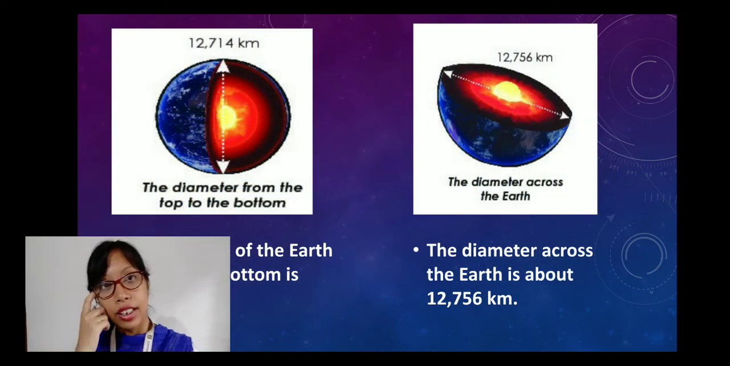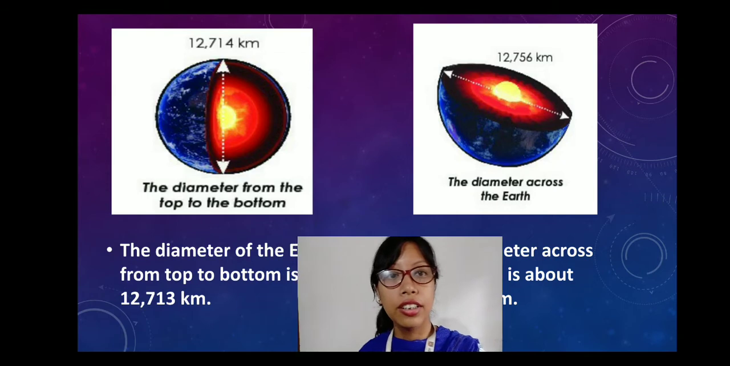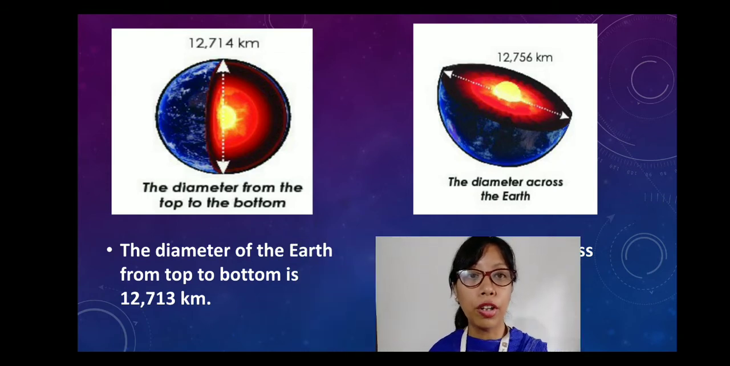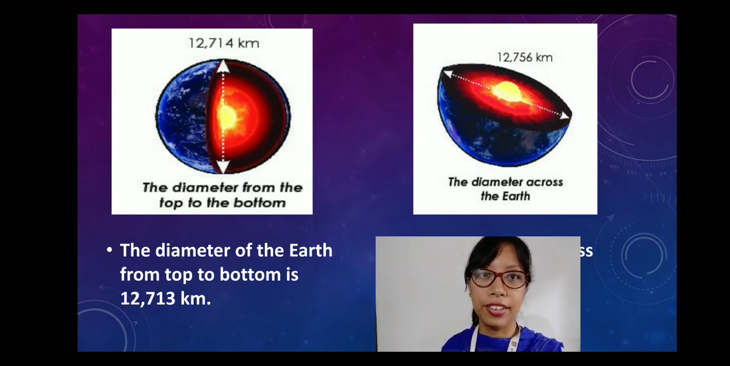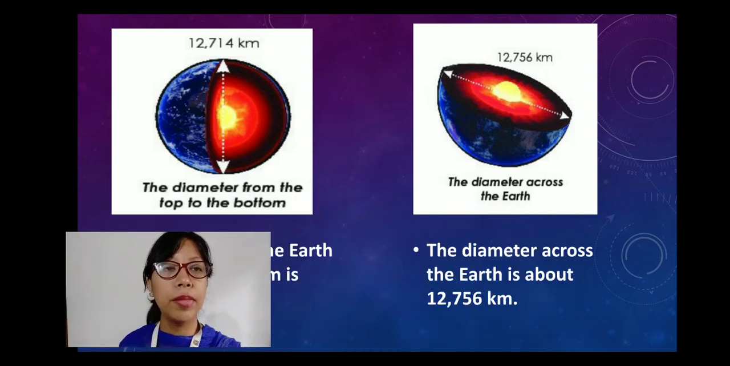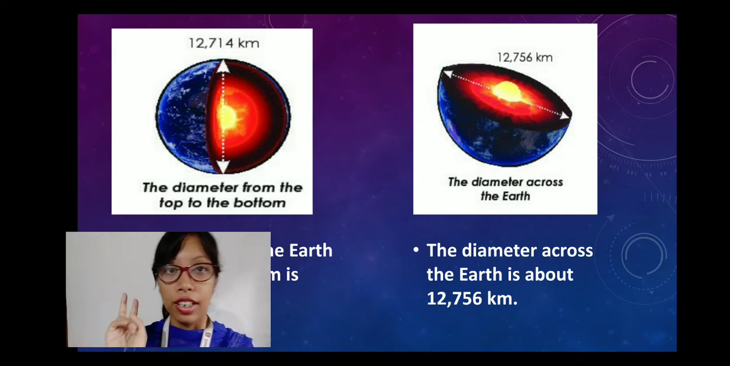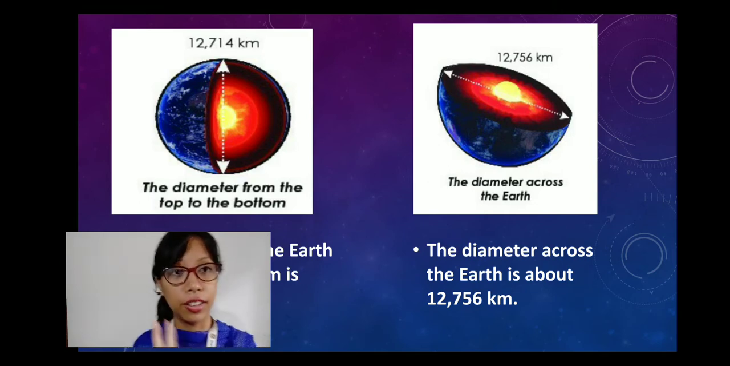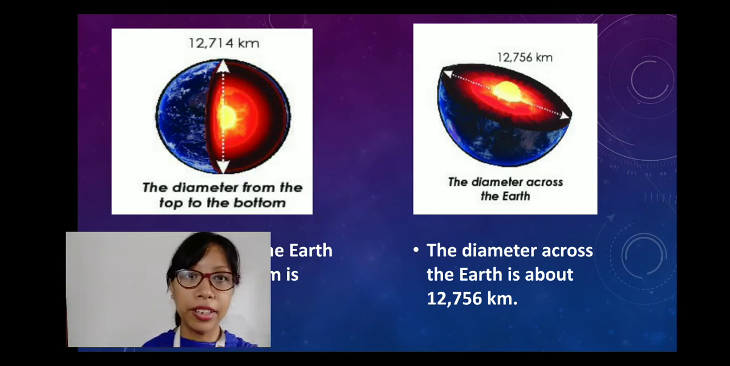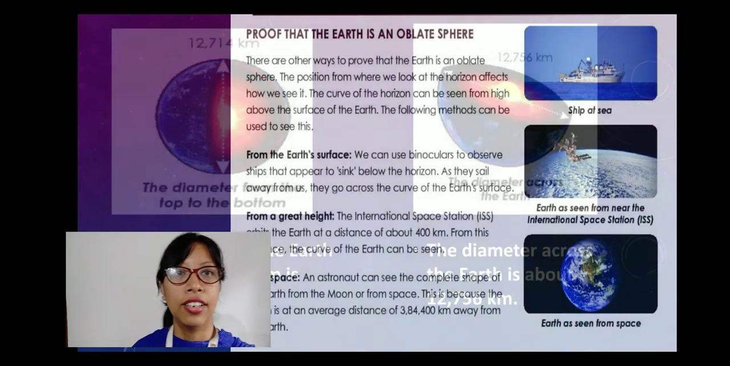Next, let's come to the diameter of the earth. The diameter of the earth from bottom to top is 12,713 kilometers, and the diameter across the earth is about 12,756 kilometers. So these are the two very important things that you have to remember: the diameter from top to bottom and the diameter across the earth.